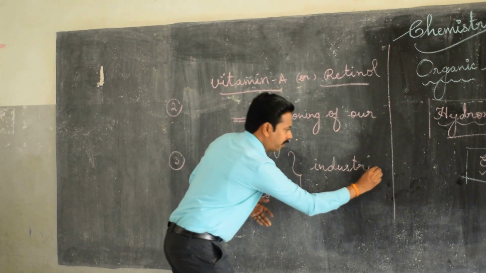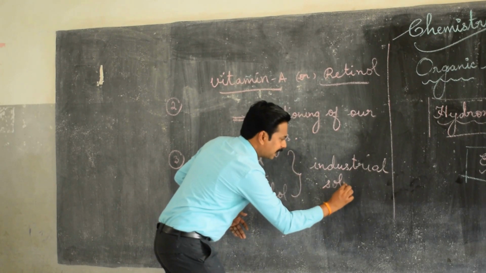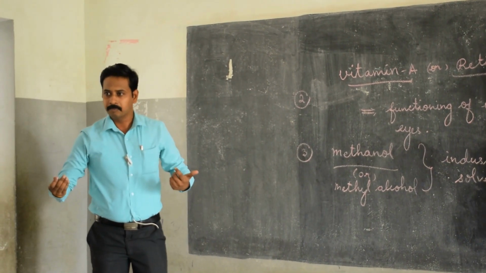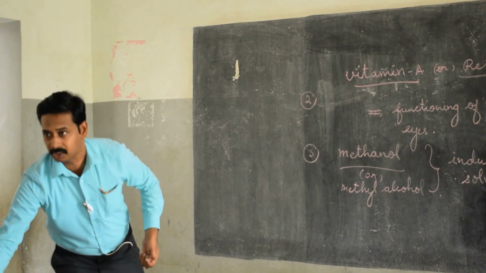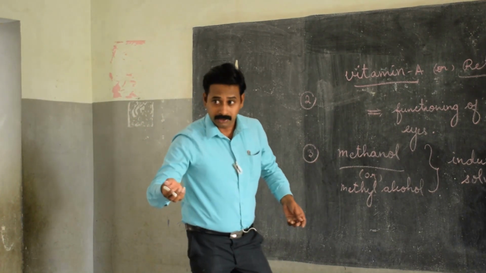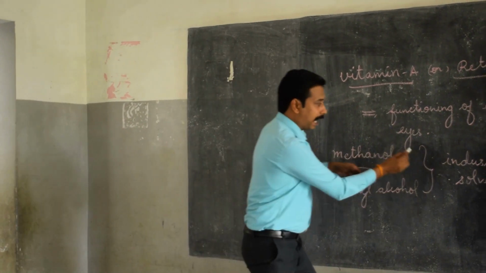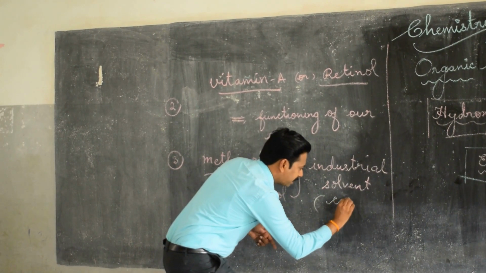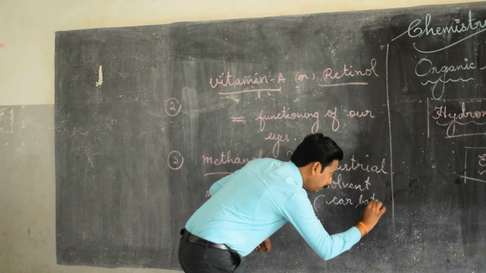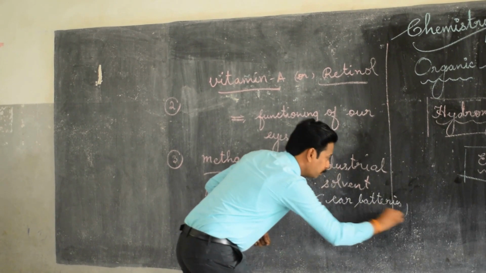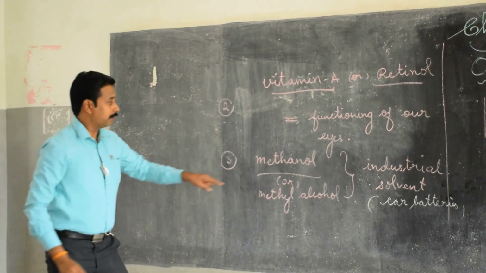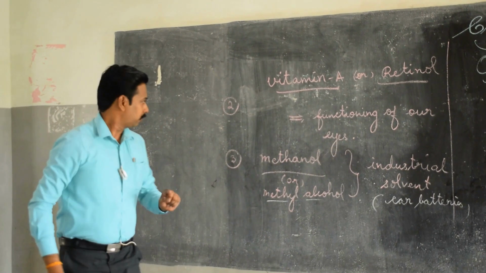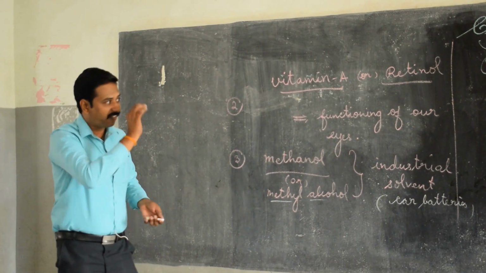Yes, what do you mean by the word solvent? Industrial solvent. Yes, say an example for solvent. Yes, water is a universal solvent, isn't it? Water is a universal solvent. Yes, likewise, alcohol is used as an industrial solvent, especially in car batteries. Especially in car batteries it is used, methanol or methyl alcohol. Okay, so this is the third one mark question in the first paragraph.